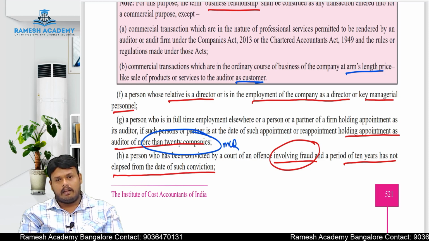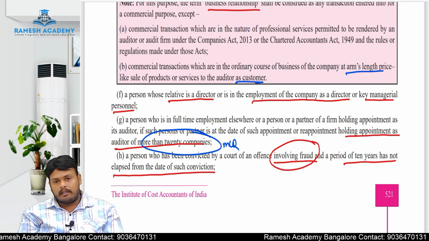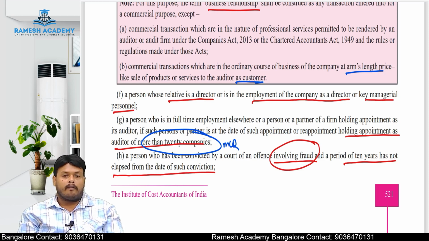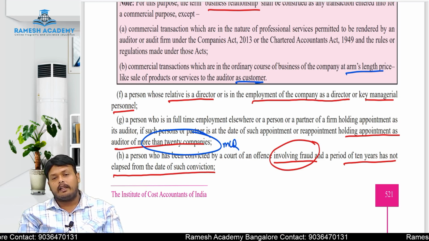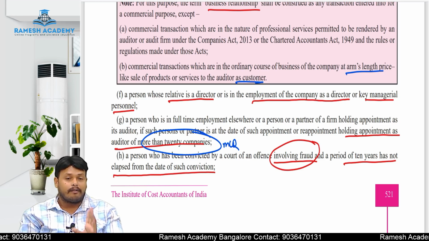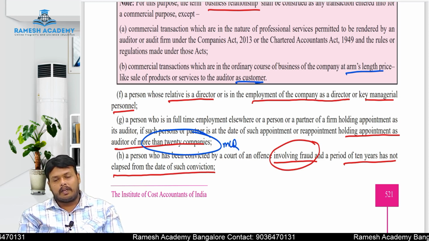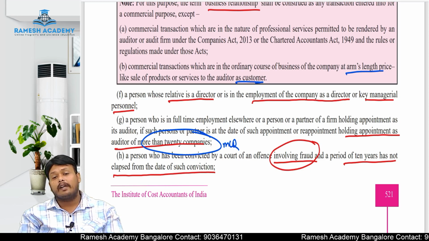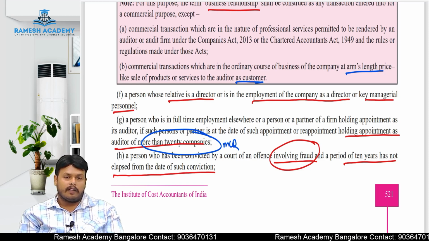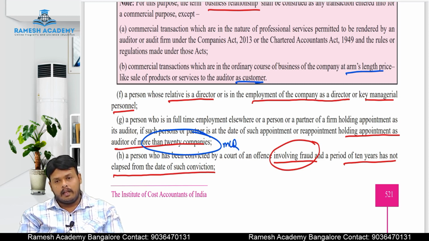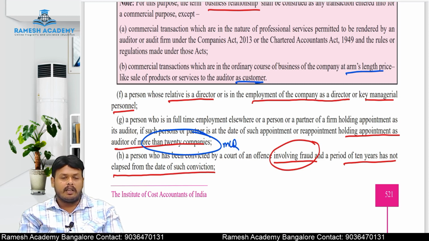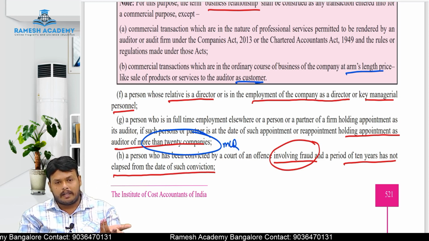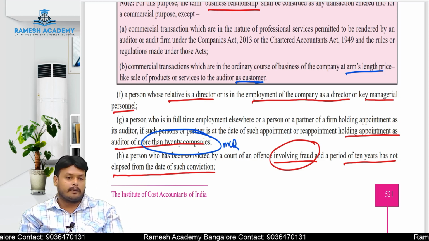Ceiling limit is there. So why, sir, after studying such a high professional course like chartered accountant, after becoming a qualified person, why is there a ceiling limit on the number of audits? Because if a person is auditing more audits, the quality of the work will get compromised. If a person is auditing hundreds of companies, where can he focus? He is not a robot, right? He cannot focus on 100 companies at a time. Where is the quality of the work which we can expect from the auditor?